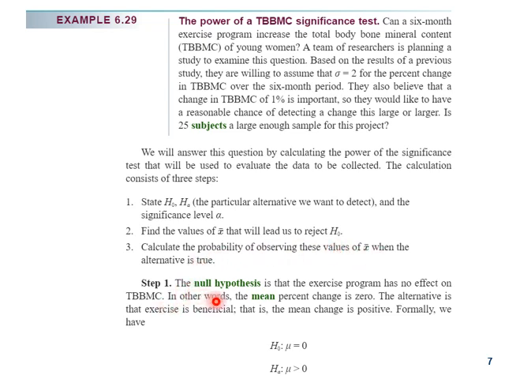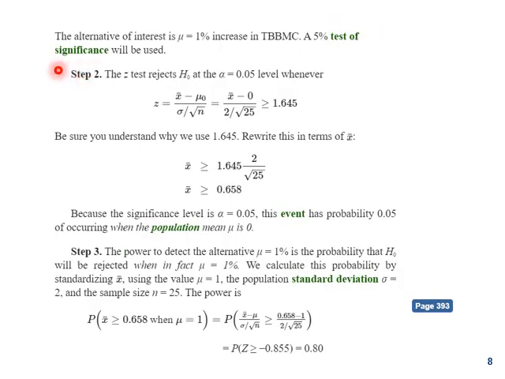So the first step: the null hypothesis is that the exercise program has no effect on TBBMC. In other words, the mean percent change is 0. The alternative is that exercise is beneficial, that is, the mean change is positive. Formally we have null hypothesis mu is equal to 0 and alternative mu is greater than 0. The alternative of interest is mu equal to a 1% increase in TBBMC. A 5% test of significance will be used.